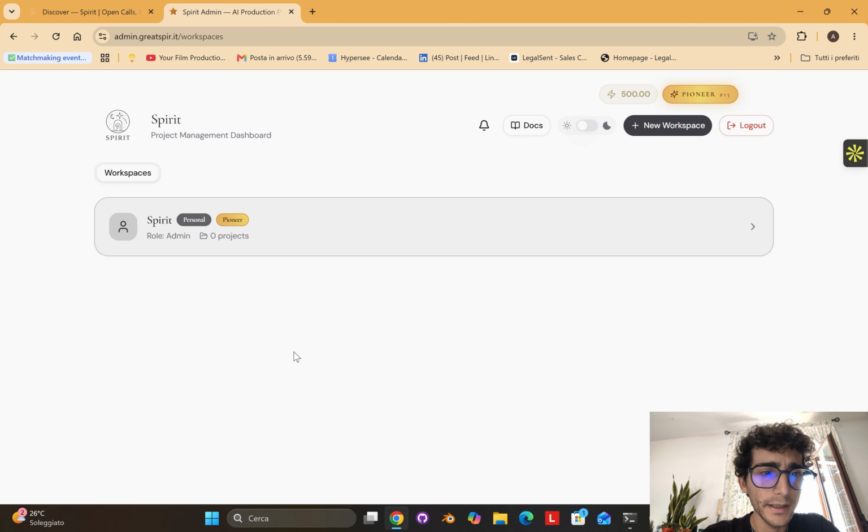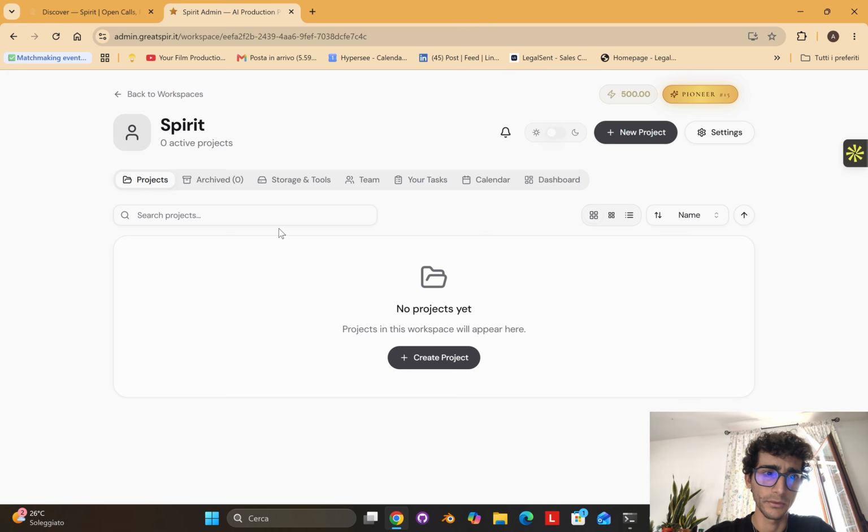So now we are here in the workspace. We just press inside the workspace. Everything in Spirit works in workspaces. So basically workspaces is a place where all your projects live, and the workspaces also have their own storage.